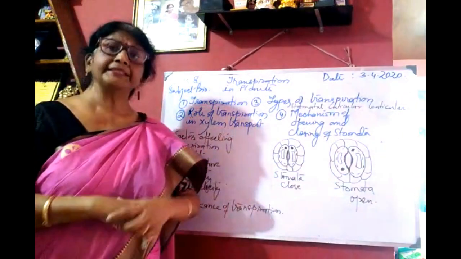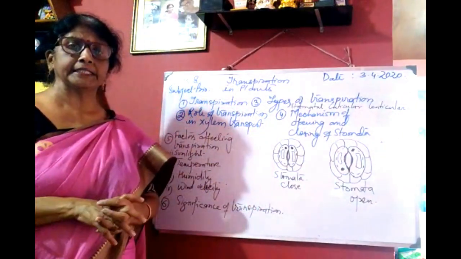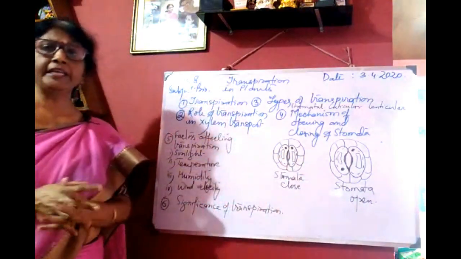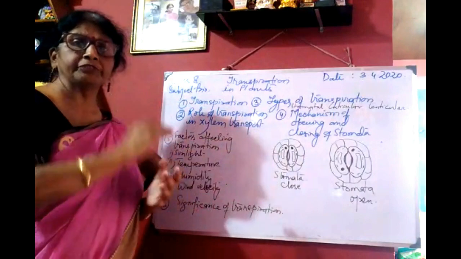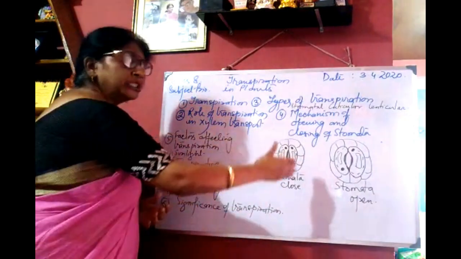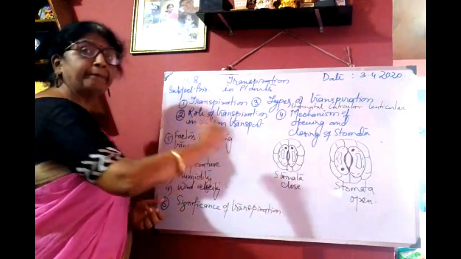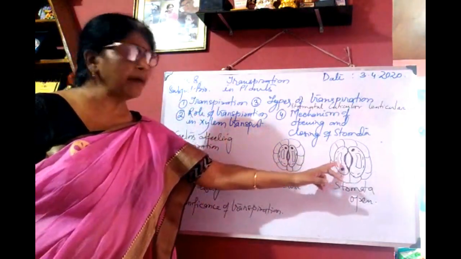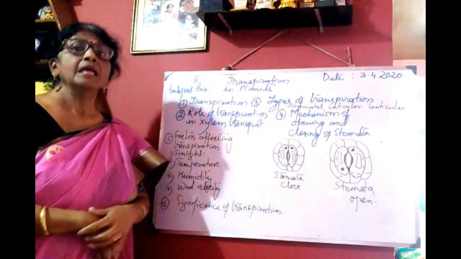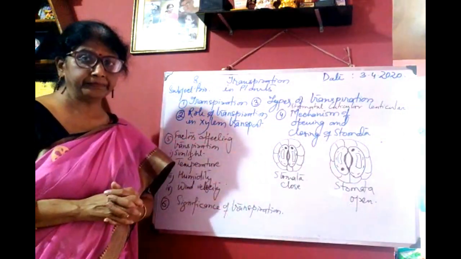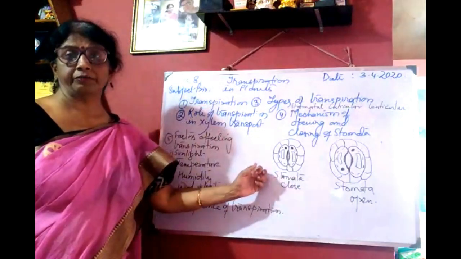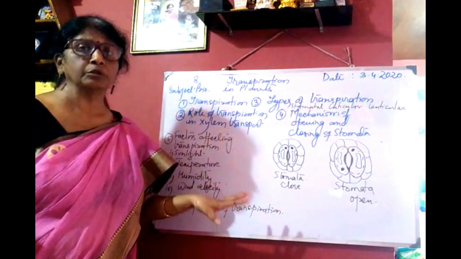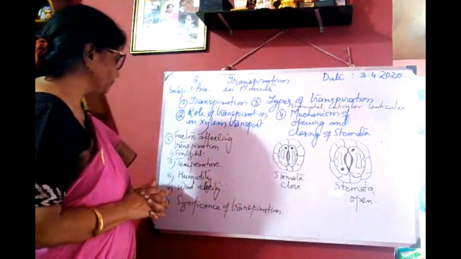Then in the evening, when there is no sunlight and no photosynthesis, the food produced in the guard cells moves into the adjoining epidermal cells by the process of diffusion. So outside becomes hypertonic, inside becomes hypotonic. Due to exosmosis, water comes out from the guard cells. The guard cells become flaccid, and this causes closing of the stomata. This is how opening and closing of stomata takes place.